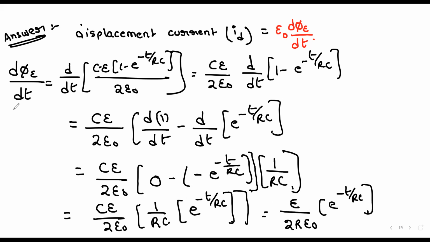So I have to substitute this dφE/dt in this equation. Sir, in the last step, won't there be a minus before the E by 2R epsilon naught? Where? Here, right? CE by 2 epsilon naught, this step.